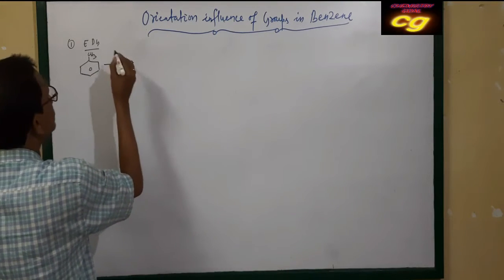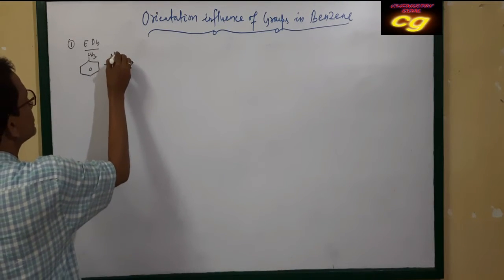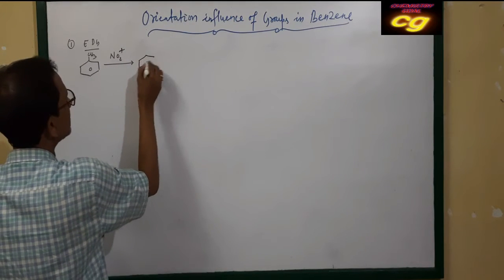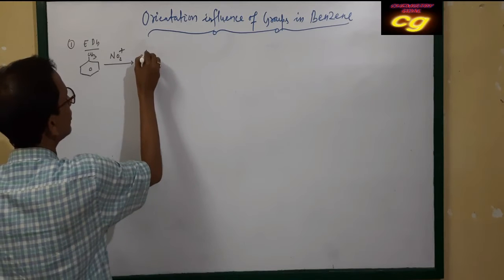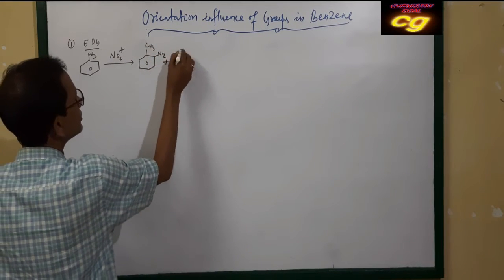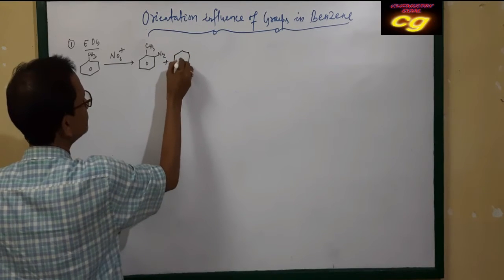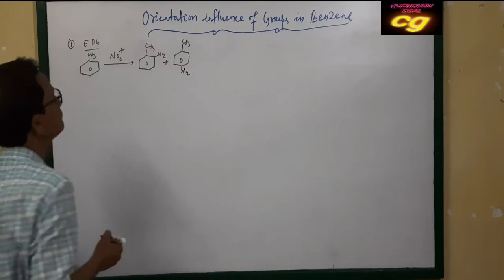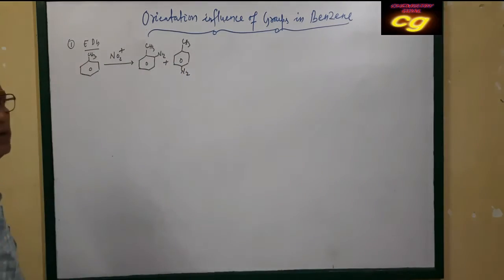So the next substitution, suppose let it be nitration, NO2 plus electrophile. The substitution will be at ortho position or para position, if it is electron donating groups.